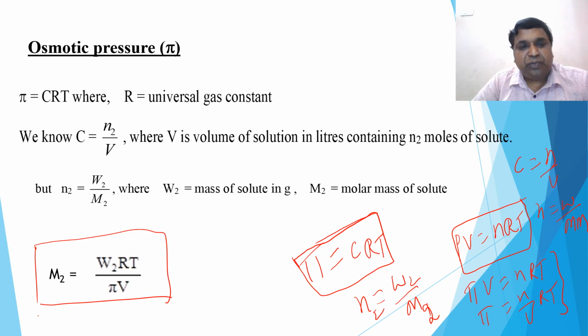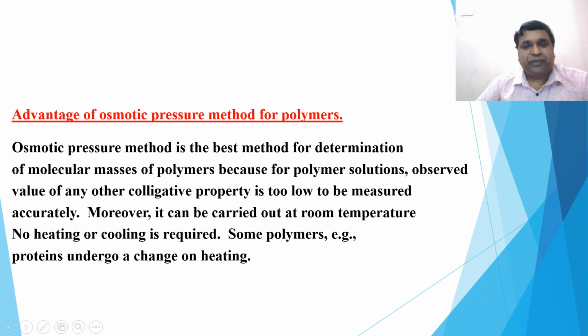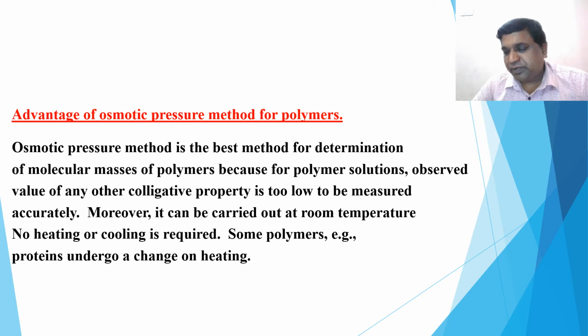So the molecular mass of a non-volatile solute can be determined by osmotic pressure. Yes, that's about osmotic pressure. So this is the formula to calculate the molecular mass of a non-volatile solute. And finally, there is an application of osmotic pressure also. This is also a very important point. Remember, the advantage of the osmotic pressure method for polymers or high molecular mass organic compounds.